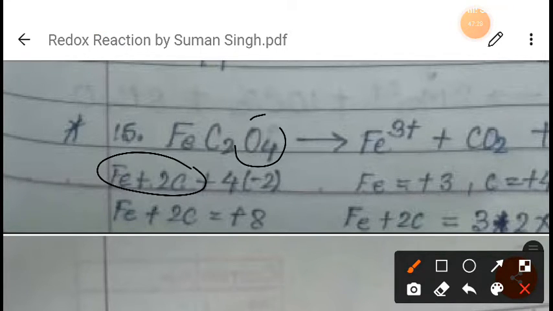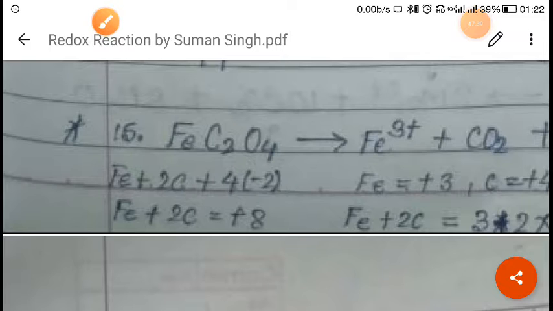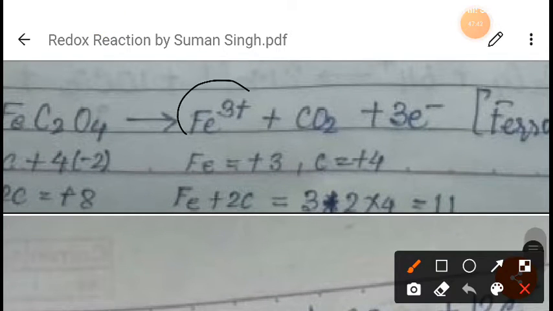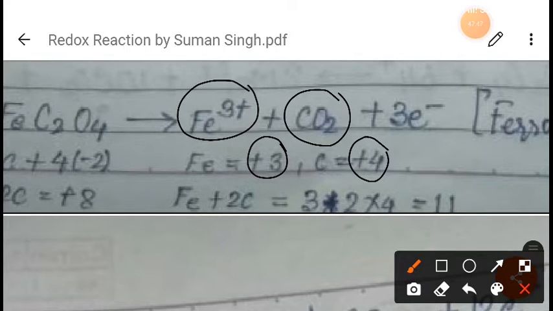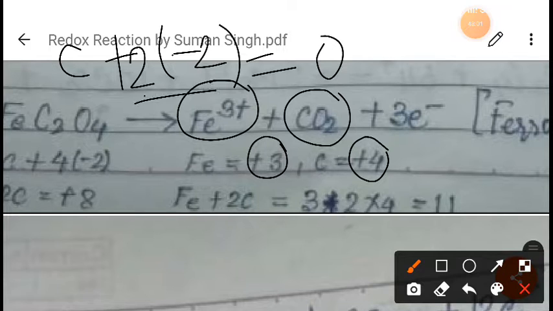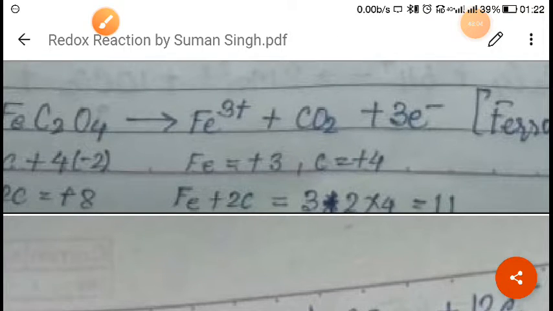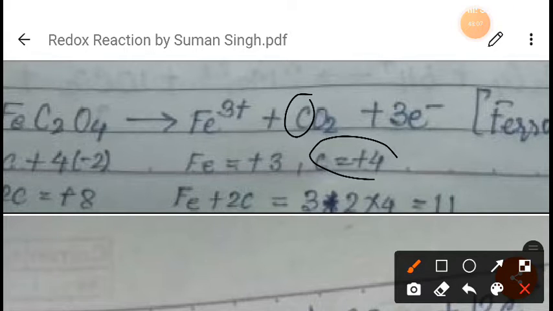And we know the oxidation state of oxygen, which is -2. So -2 into 4 we will get -8, right? So the oxidation state of iron and 2 carbon is +8. But on the right hand side we know that the oxidation state of iron is +3, it is given here. And for carbon we can find out the oxidation state, which is +4. How can we find it out? In CO2 we have carbon plus oxygen with oxidation state -2, and the overall charge is 0. So 2 into -2 is -4, so carbon will get +4 here, right? So in this way we can find out. Here the oxidation state of carbon is +4.